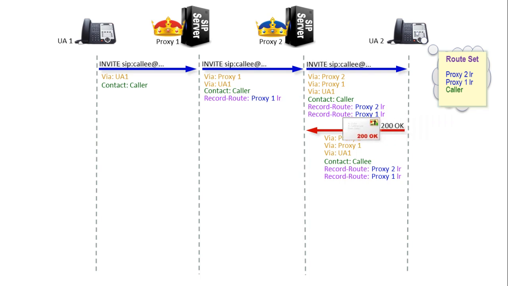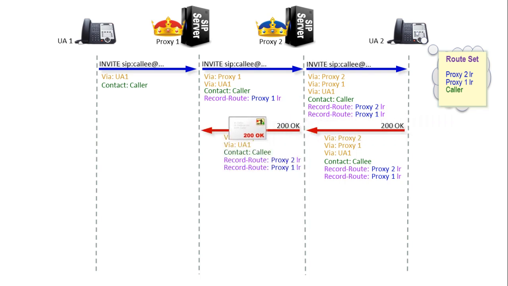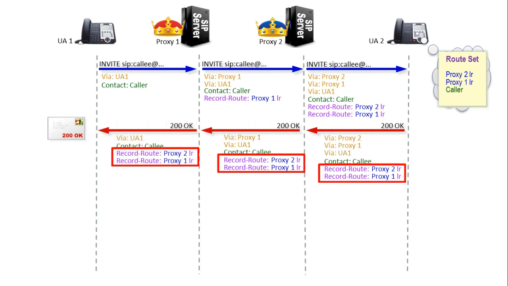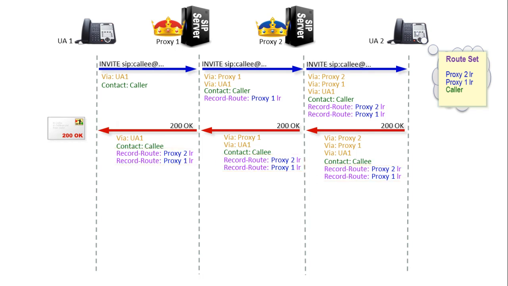As the response travels back upstream, being routed over each hop to the topmost via address, and as each via header gets stripped out by its owner, note how the record route headers remain intact. They're not stripped out. Now, the upstream user agent client populates its route set, again with the downstream user agent's contact address and all of the addresses from the record route list, only having reversed their order.